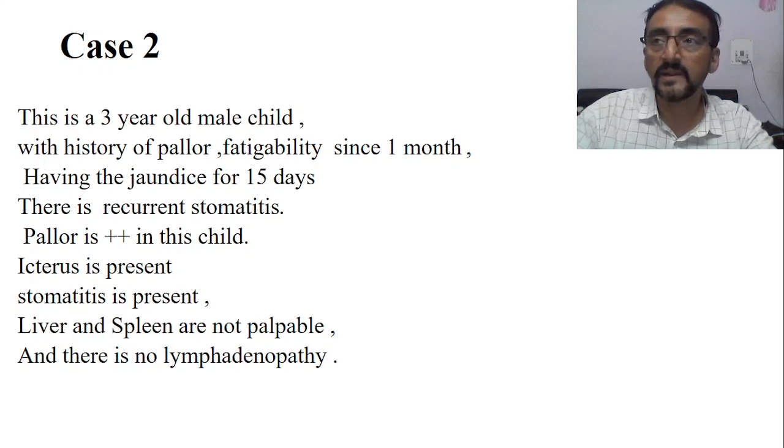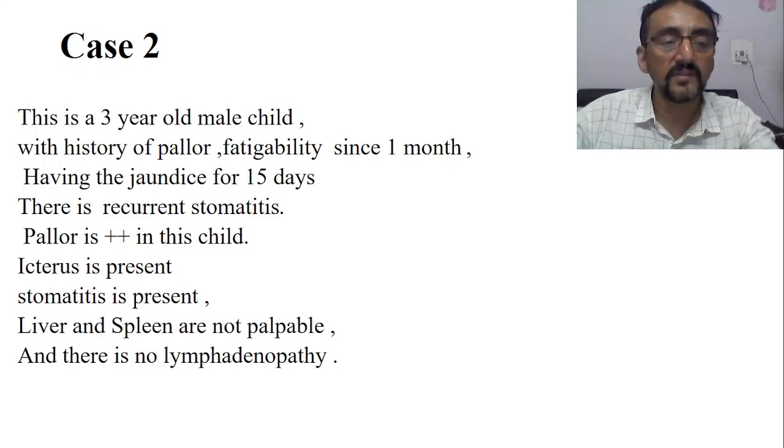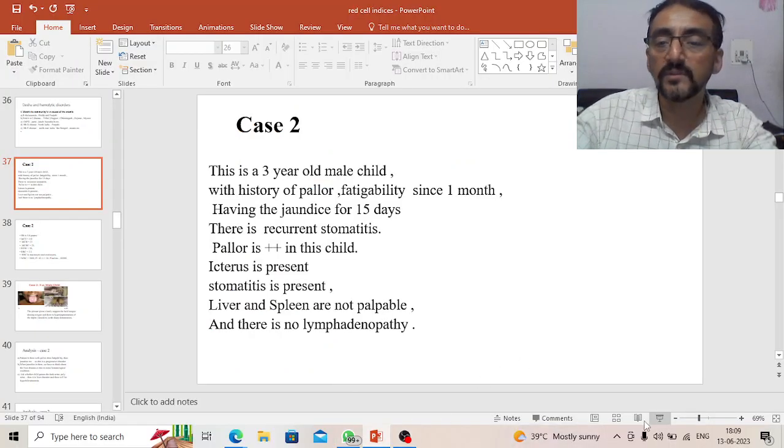We know that in iron deficiency anemia, what is the finding? We will have a raised, that means increased, RDW with a decreased MCV. That is very typical, but it has to be differentiated from thalassemia, and that we have already studied. Today we will have another important case, case number 2. So let us discuss this case first.